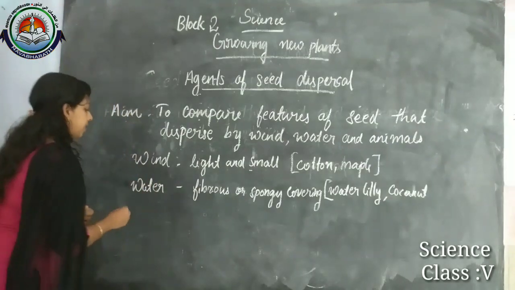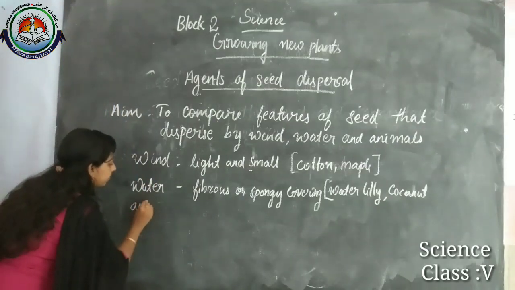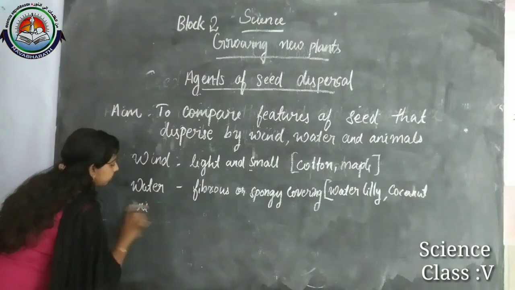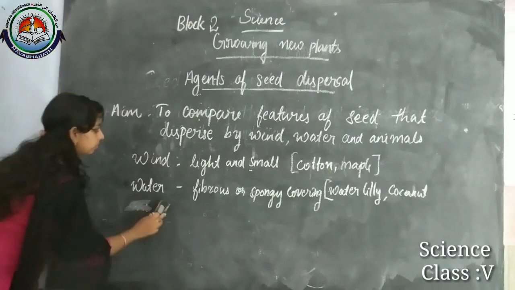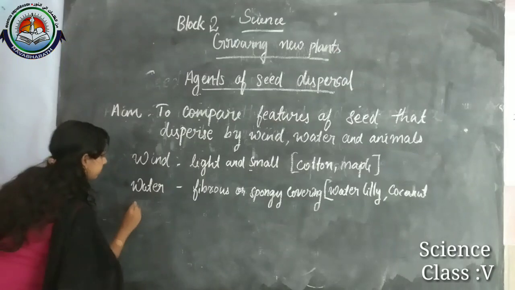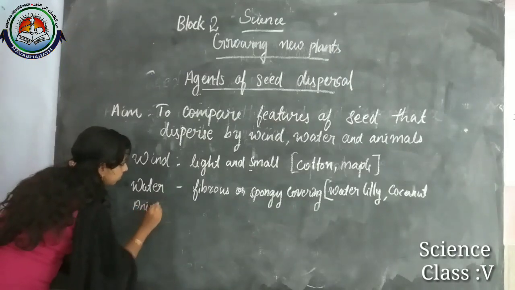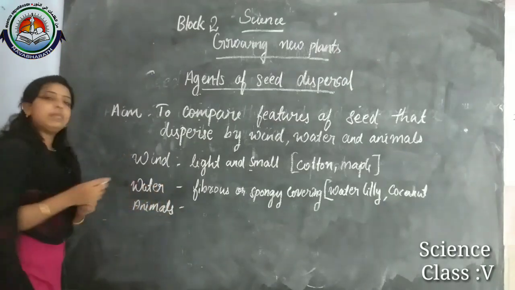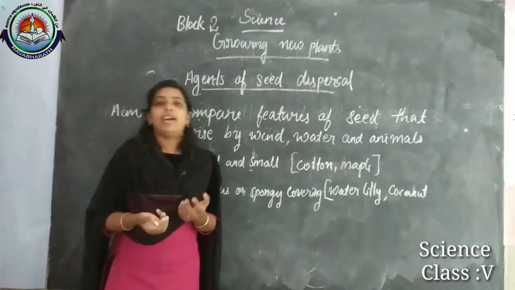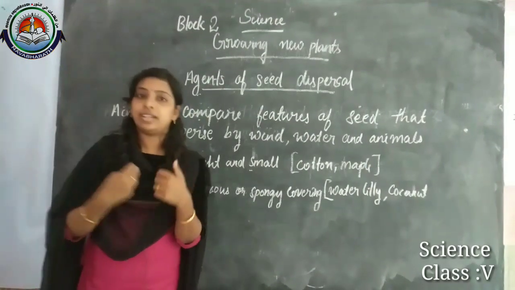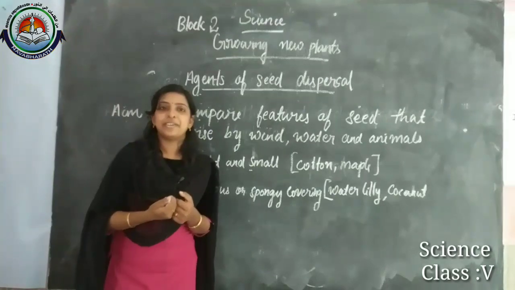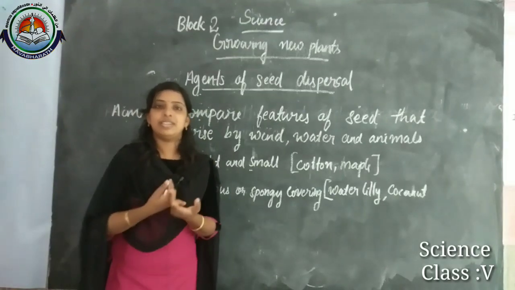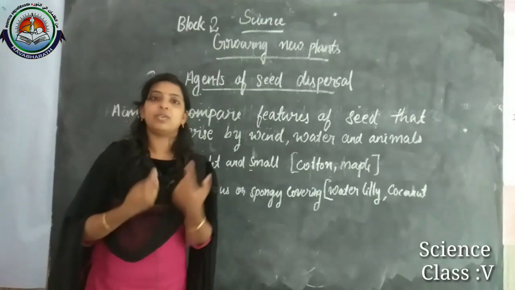And the next one is animals. Animals means the seeds we eat, like apple, watermelon, mango, pomegranate.